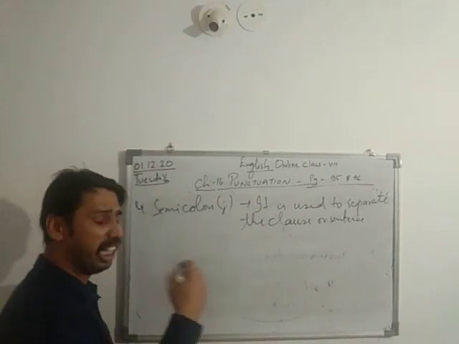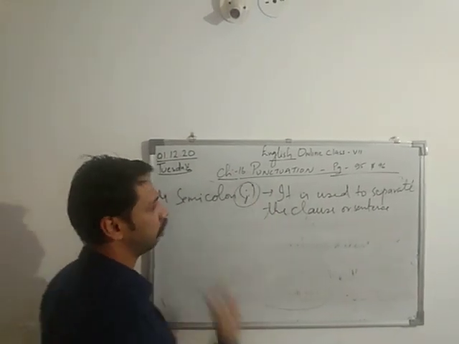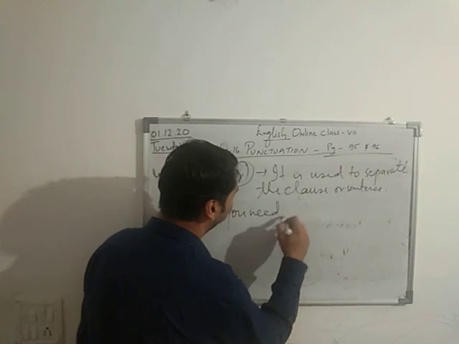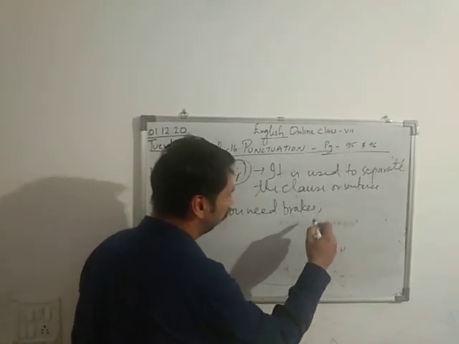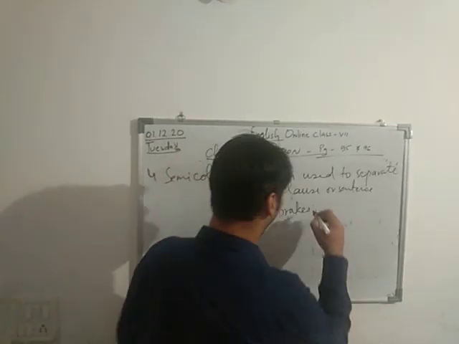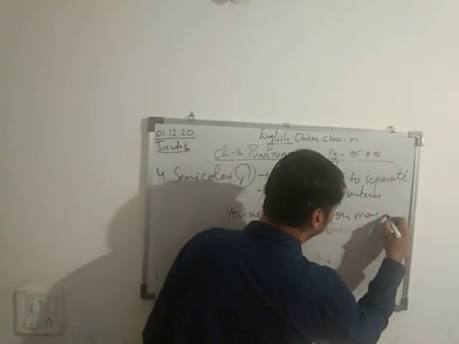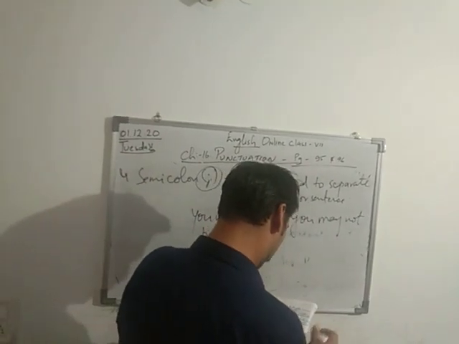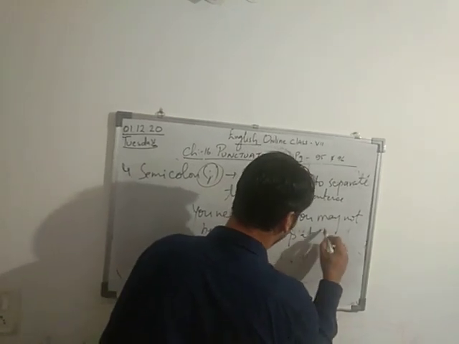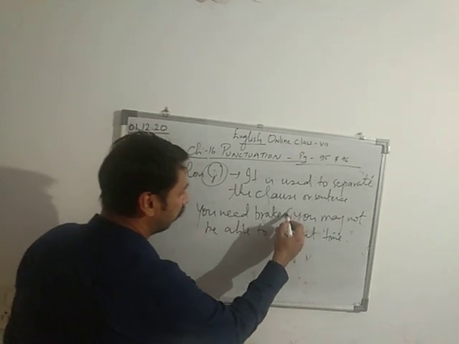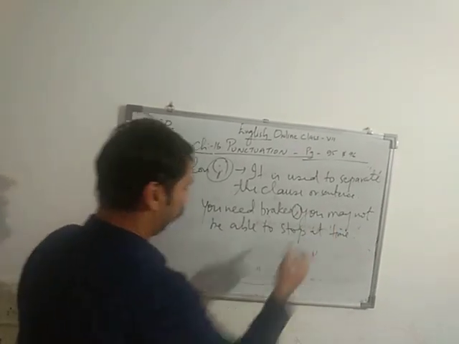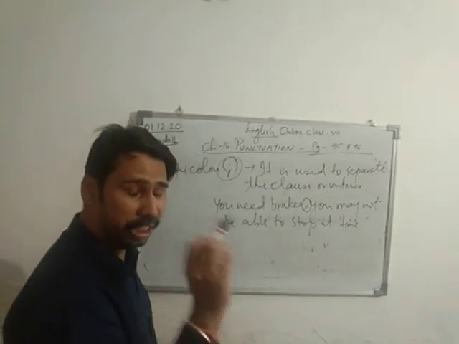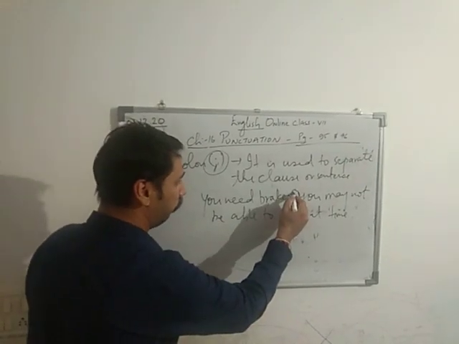If I don't want to use any conjunction, then I will use this, right? For example, you need brakes; you may not be able to stop in time. So I've used a semicolon here. I did not use any conjunction in between. So when we do not join the sentences with a conjunction, then I use this semicolon.